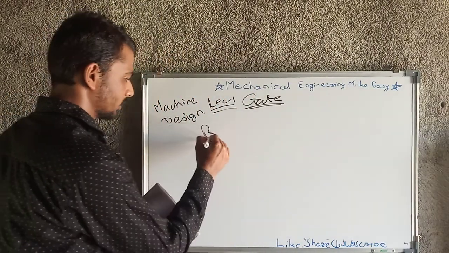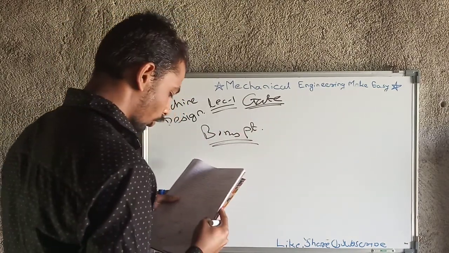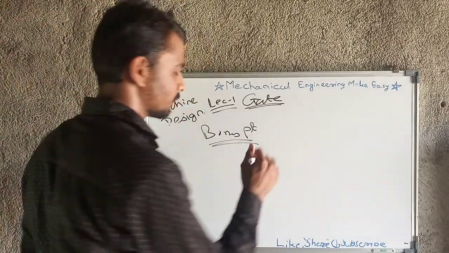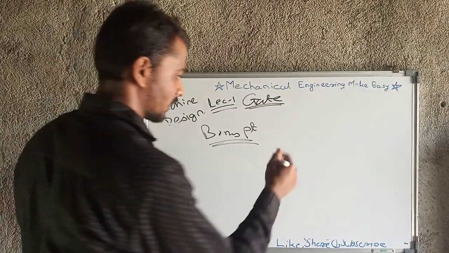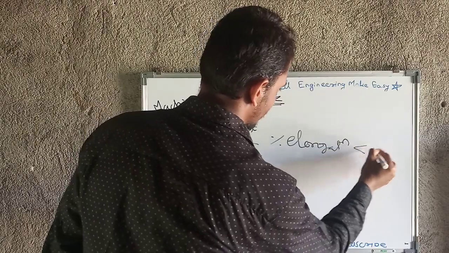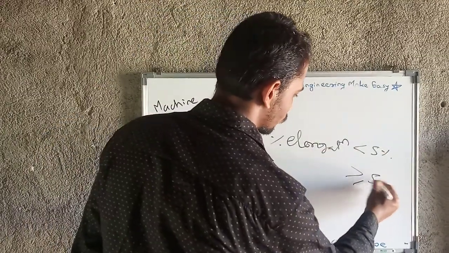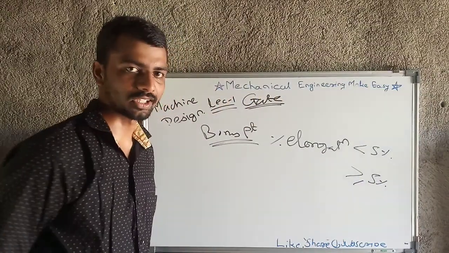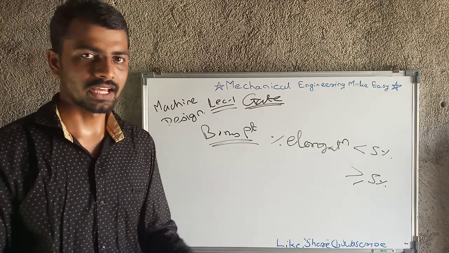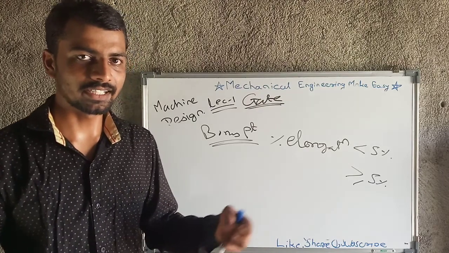And as a bonus point, if the elongation is less than 5%, that is the difference between brittle material and ductile material. If the percentage of elongation is less than 5%, then this is brittle material, and if it is greater than or equal to 5%, then the material is ductile. If we apply force on a material and it deforms plastically, elongation will take place.